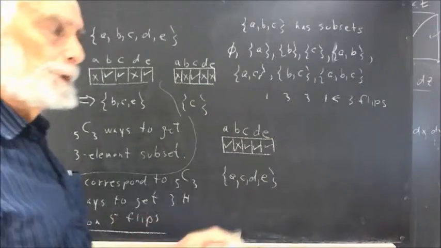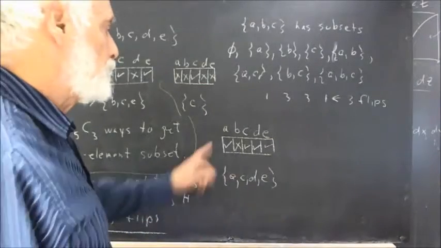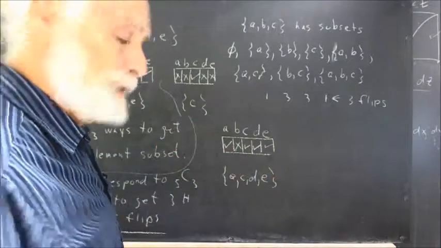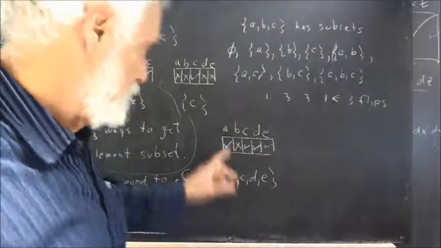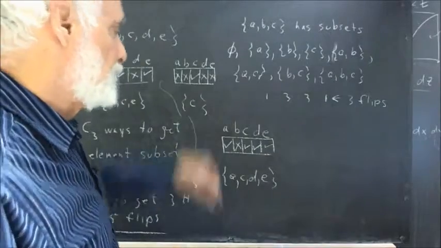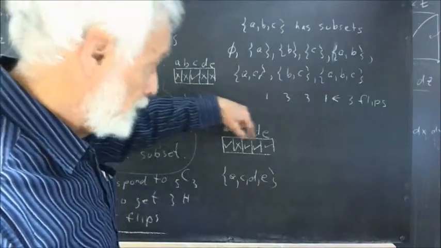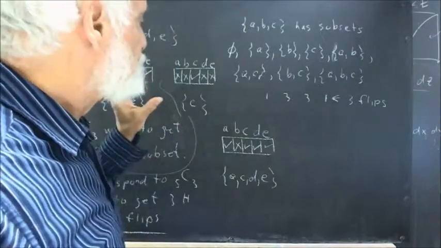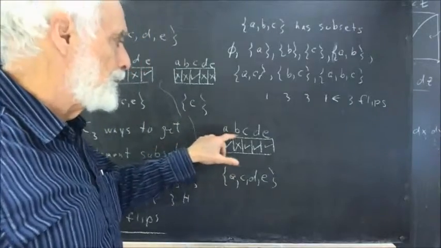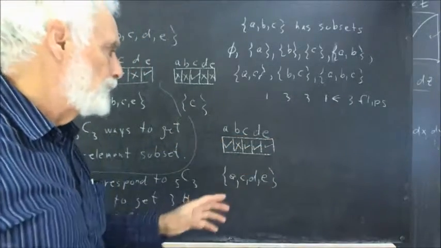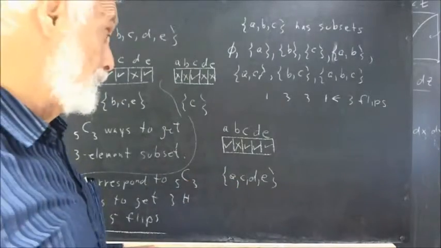For every possible sequence of heads and tails, I'm going to get a different subset. That should be fairly obvious because I'm going to check a different set of slots. So selecting subsets of the set A, B, C, D, E is equivalent to flipping a coin 5 times.